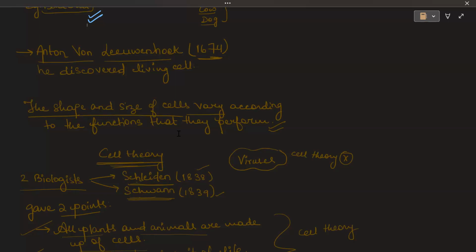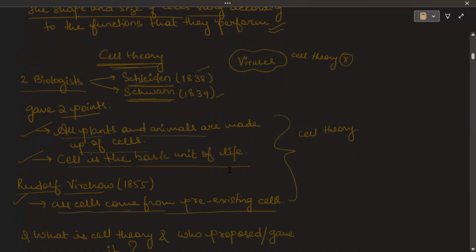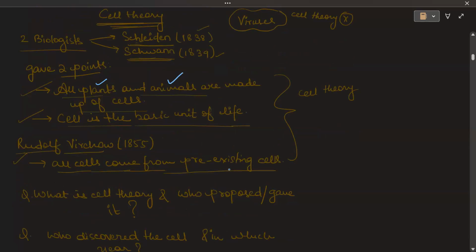Now, if we are talking so much about the cell, then we must talk about the cell theory. There was a theory which was given by two biologists, and their names were Schleiden and Schwann. So they gave two points. They said that all the plants and animals were made up of cells. It's not just the animals, not just the plants, but both of them are made up of cells only. And cell is the basic unit of life, meaning without cell, life is not possible.